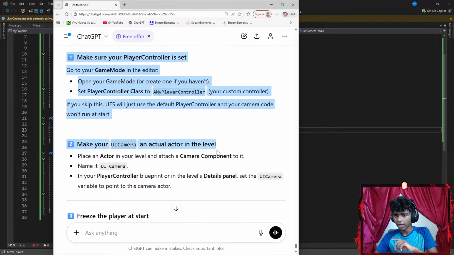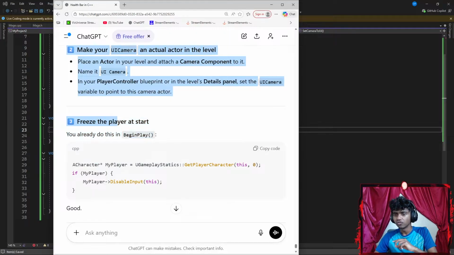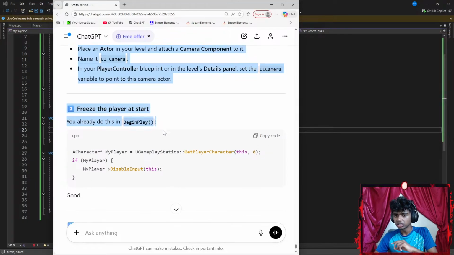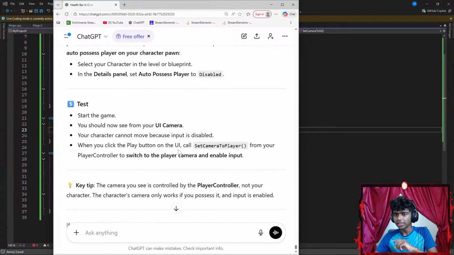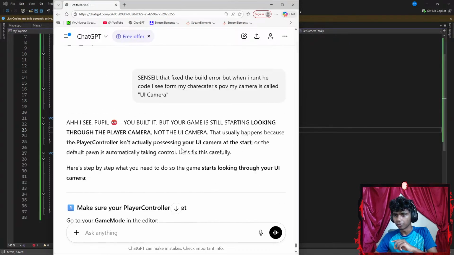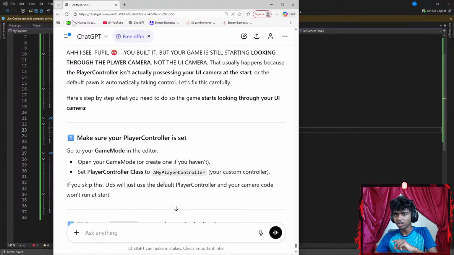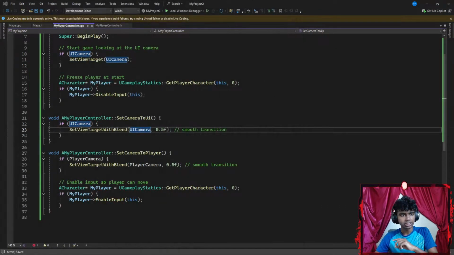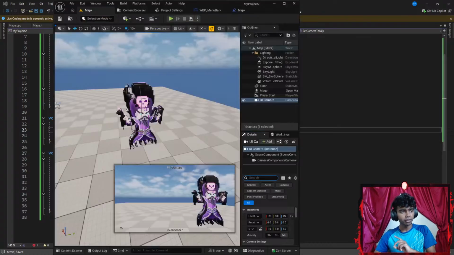Make your UI camera an actual actor in the level. Freeze the game at the start. Okay, I think I know where I messed up. I gotta go ahead and create a new game mode. I might have to save the new one in another window because I do want to read the instructions while doing this as well. Okay, check the current player controller.